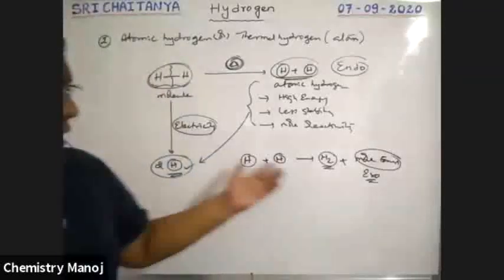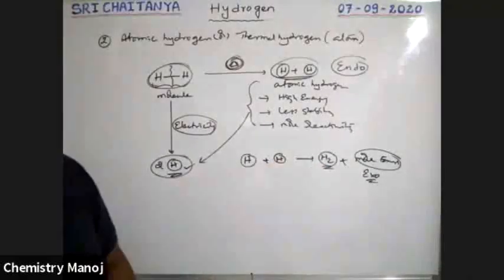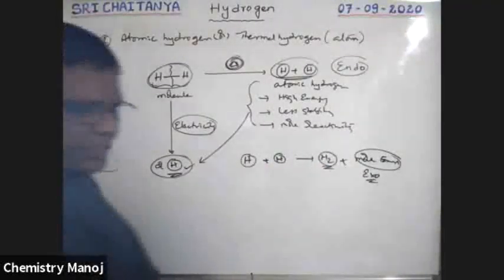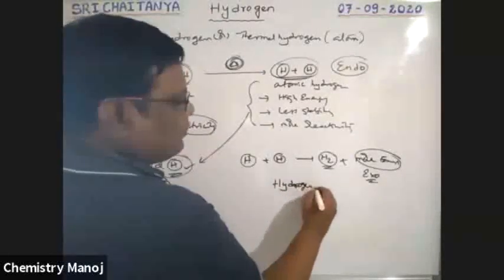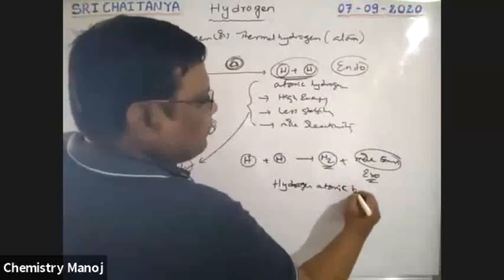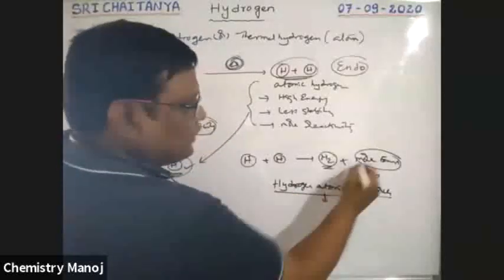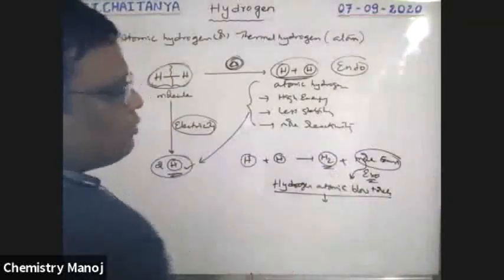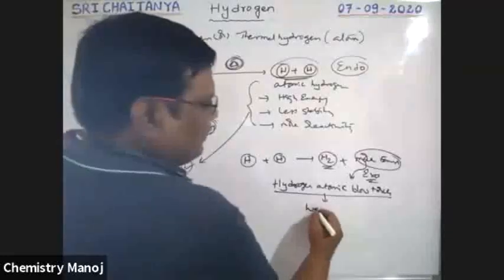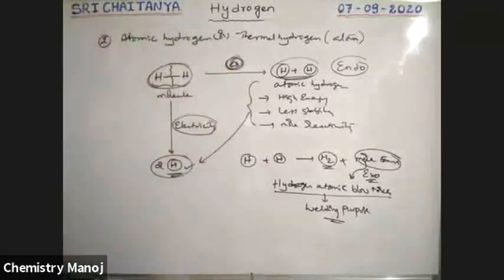So these atomic hydrogens are useful for welding purposes, which is called the hydrogen atomic blowtorch. Here in this torch, this energy is used for welding purposes. Hydrogen atomic blowtorch. So that is the way.